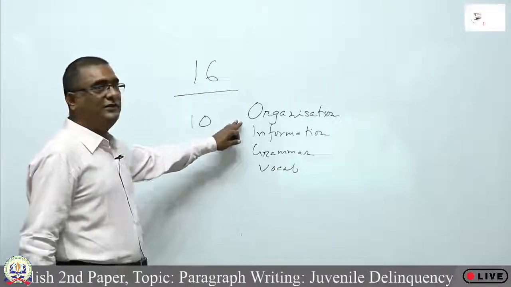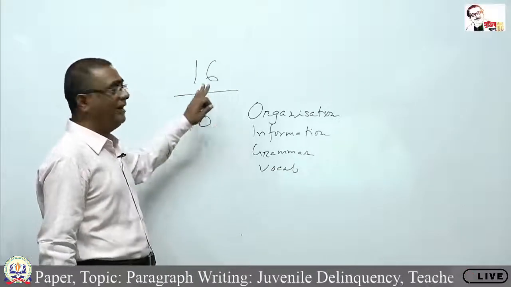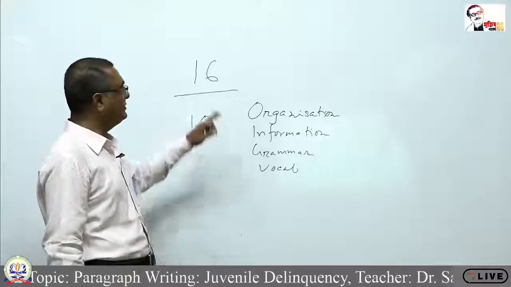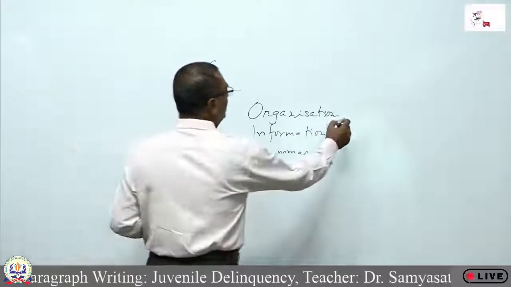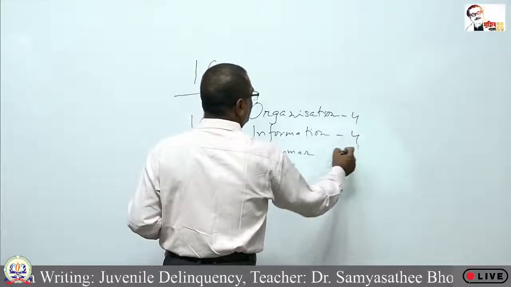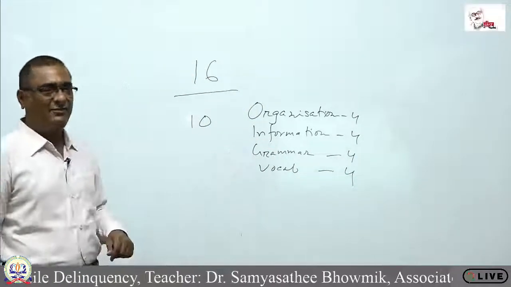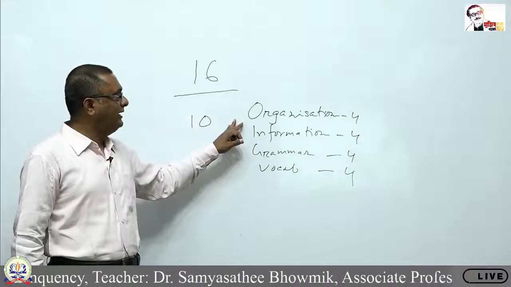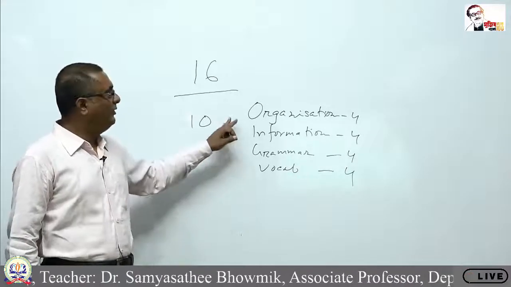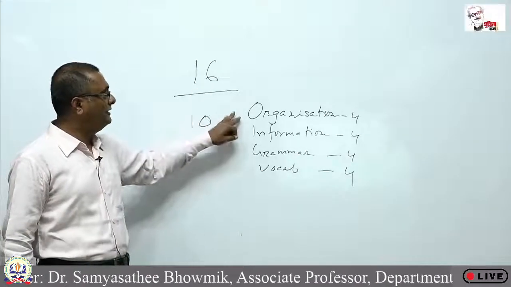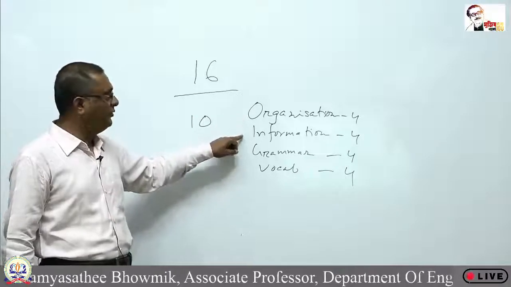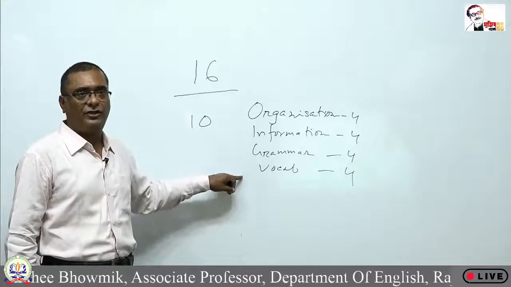Now, I am marking your paragraph out of 16, so I will give 4 marks to each criterion. This is the analytic marking scheme. I will check your script from this point of view, this point of view, this point of view, and this point of view.